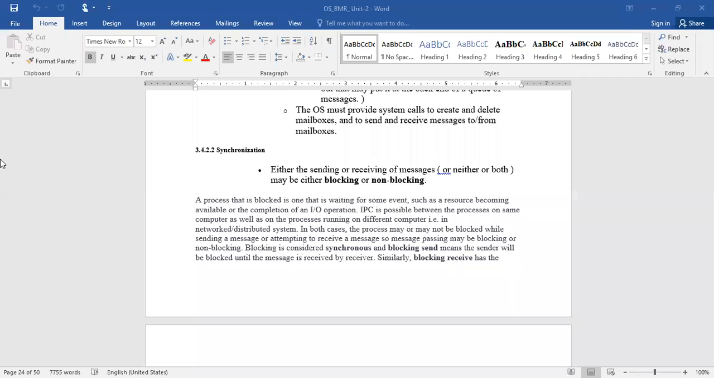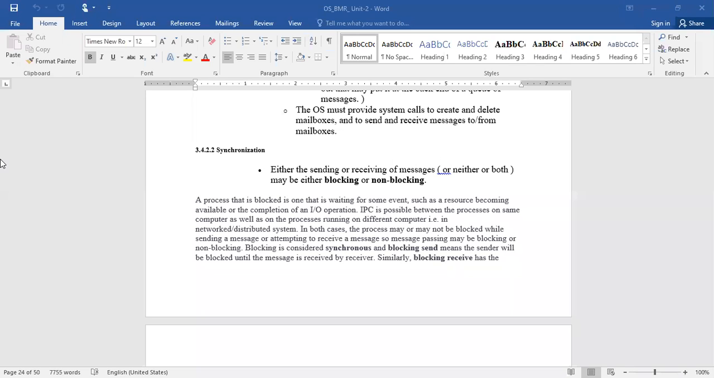If there is no such kind of situation, then you can think about it as non-blocking. That means whenever you want, you just directly access it. Inter-process communication is possible between the processes on a computer as well as processes running on different computers. Via the network, you are able to communicate with a process running in your current system as well as a process running in some other system. That is possible with network distributed systems.